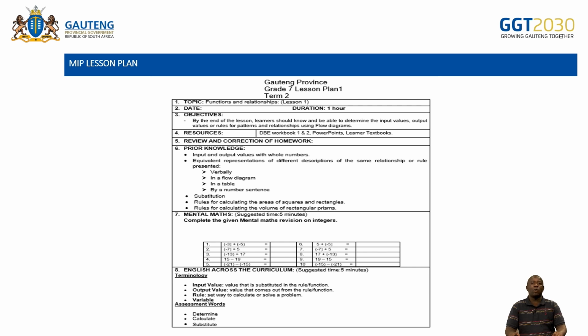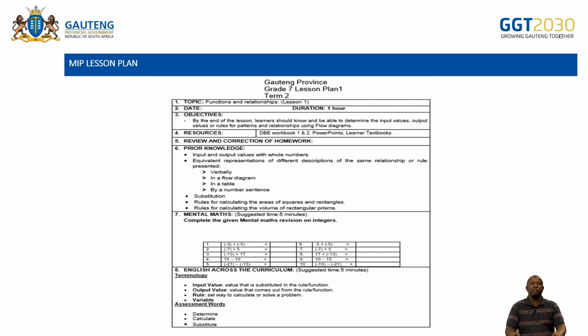Then because this is our first lesson, we also spend some time in terms of English across curriculum, the terminology. Learners need to understand when we talk of what is an input value, what is an output value, what is a rule, what is a variable, because these are the terms that we'll be using most of the time. So you can see they are there.